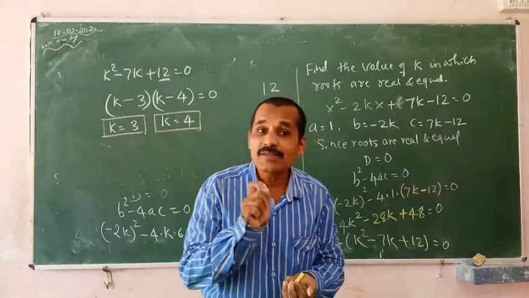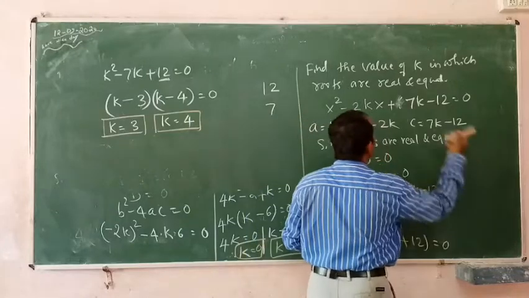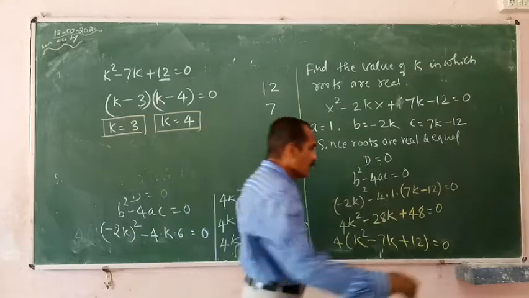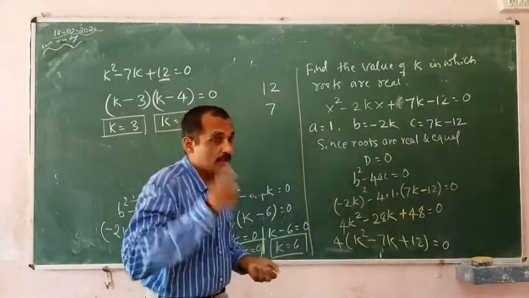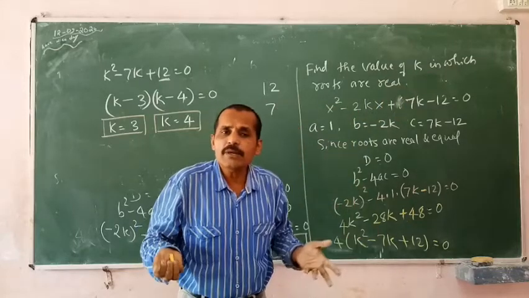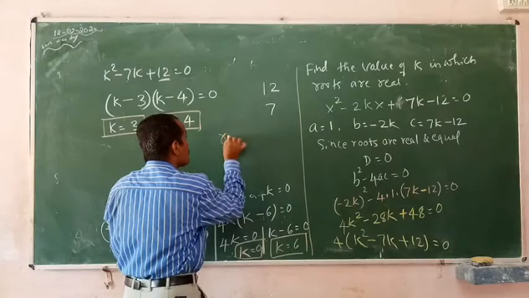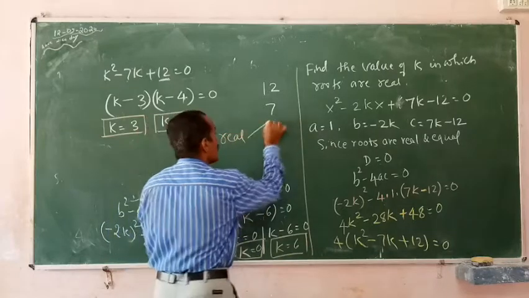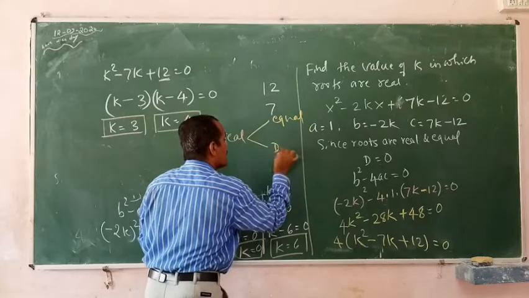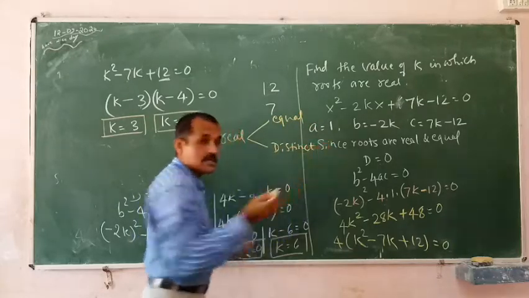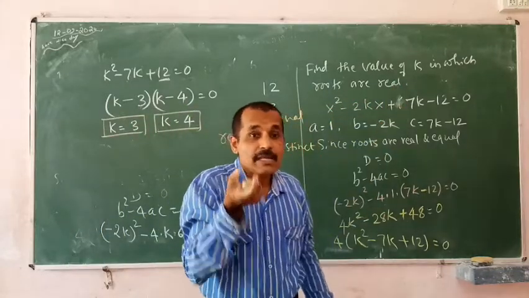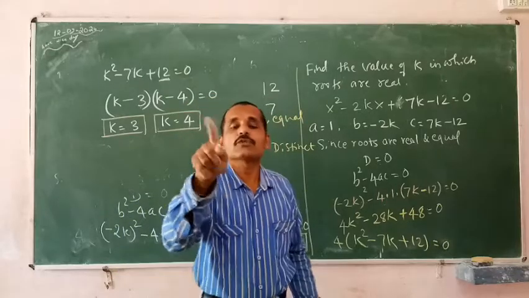But what happens if it is given only real? Real and equal means d is equals to 0.